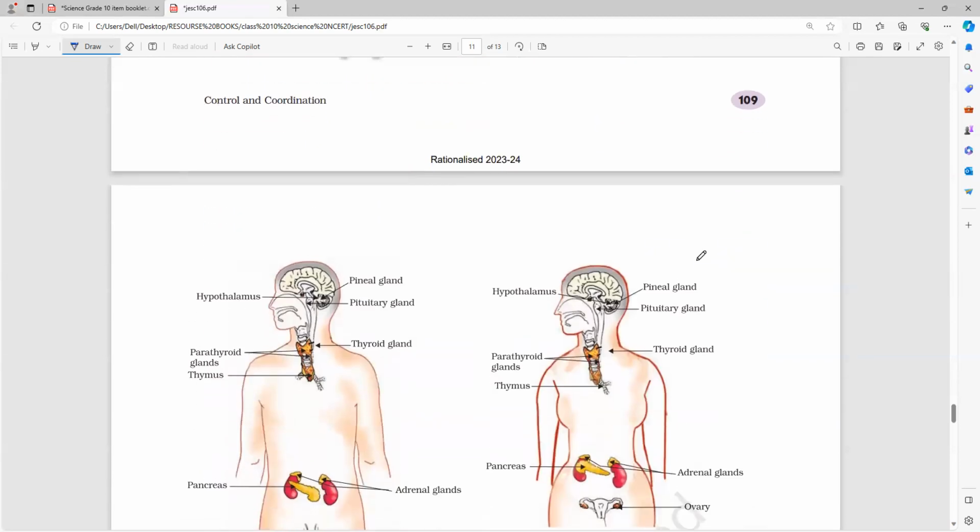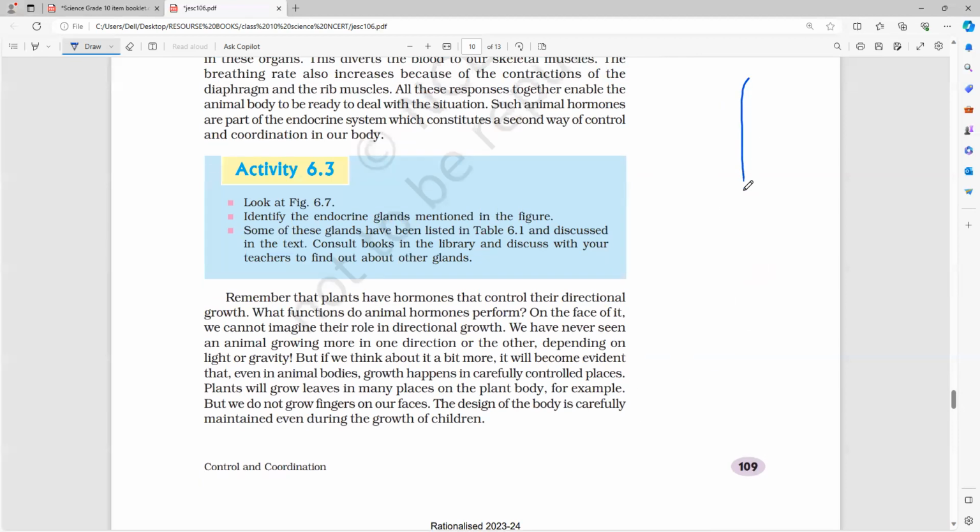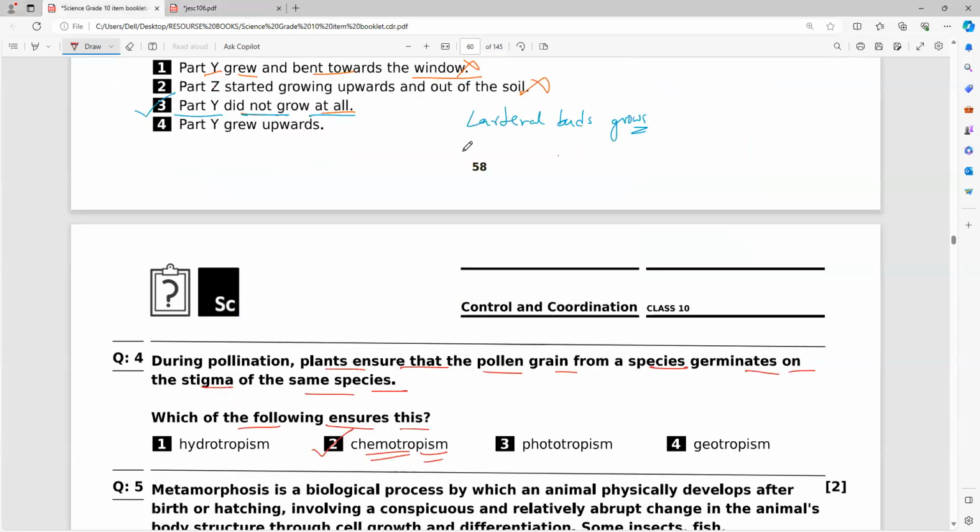The growth hormone. Yes or no? The pollen tube will grow towards the ovule. Do you remember, everybody? The ovule is inside the ovary. So the pollen grain will grow from the stigma as soon as it receives the pollen grains. Do you all remember, everyone? We learned an example for chemotropism. Yes or no, guys? So it is actually chemotropism. Which of the following ensures this? The pollen grain from a species germinates on the stigma of the same species.